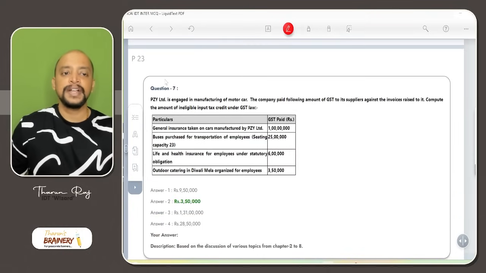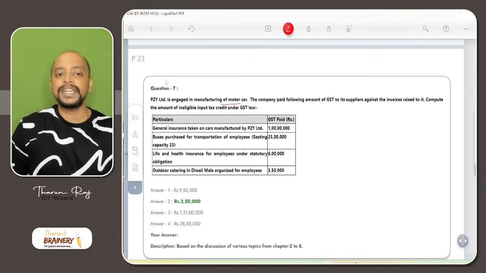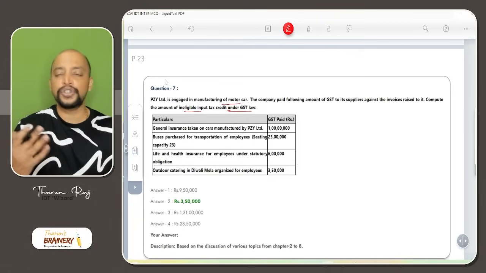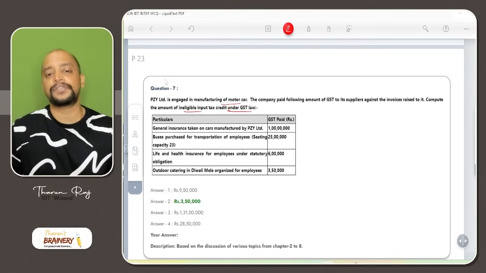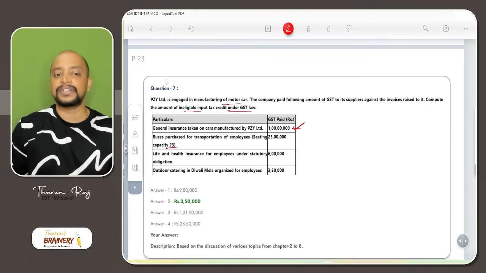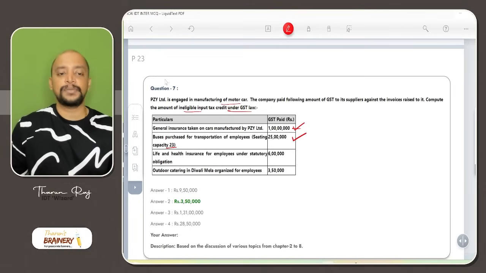Then question number 7, PZY Limited is engaged in manufacturing of motor cars. The company paid the following amount of GST to its suppliers against the invoices raised to it. Compute the amount of ineligible input tax credit under GST law. The general insurance taken on cars manufactured by PZY. Generally, insurance services is blocked credit, but we don't have any restriction in the manufacture of cars, so ITC is available in this case. Then buses purchased for transportation of employees, seating capacity 23. As capacity is more than 13, first of all, it's not a blocked credit. So ITC is available in this case.